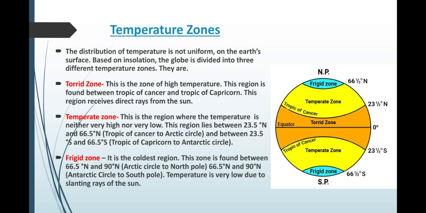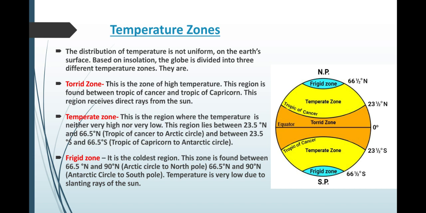They are the torrid zone, temperate zone, and frigid zone. You can see the picture. The torrid zone is from the equator up to 23.5 degrees north, which is the Tropic of Cancer, and 23.5 degrees south is the Tropic of Capricorn. You can see a color there. So this is the zone of high temperature. And down there, it is not Tropic of Cancer. You just make a correction. It is Tropic of Capricorn. I am sorry. So there it is Tropic of Capricorn down.